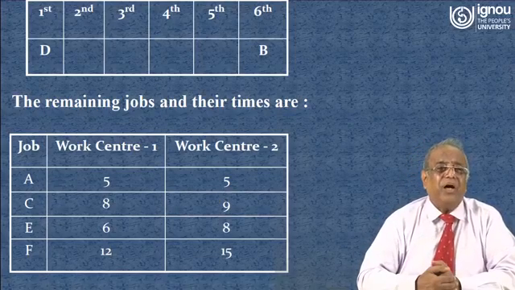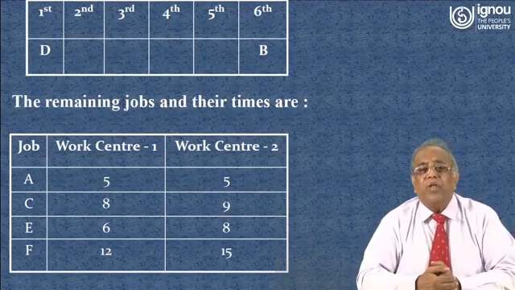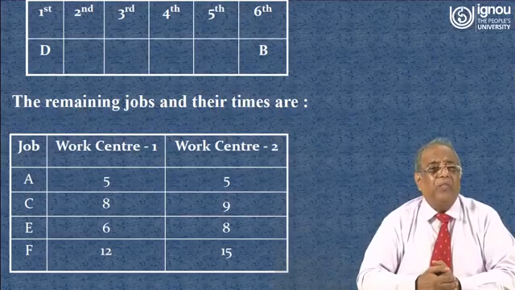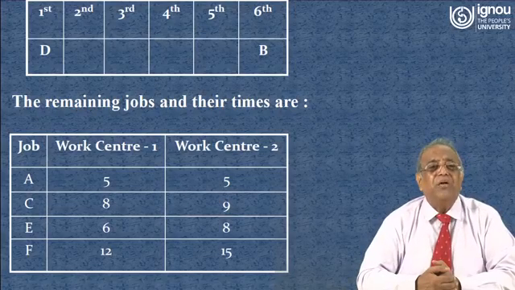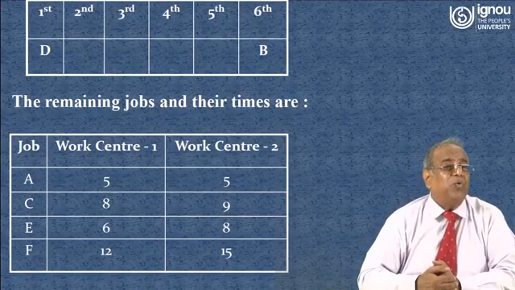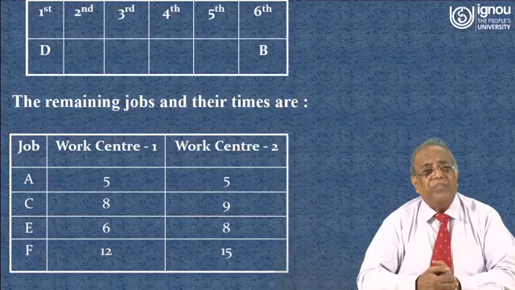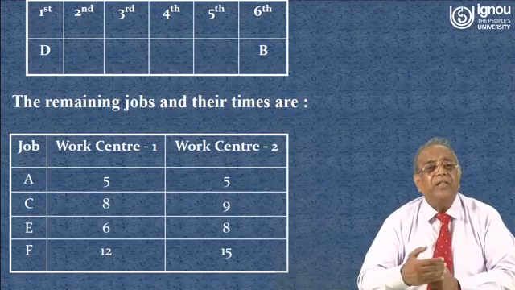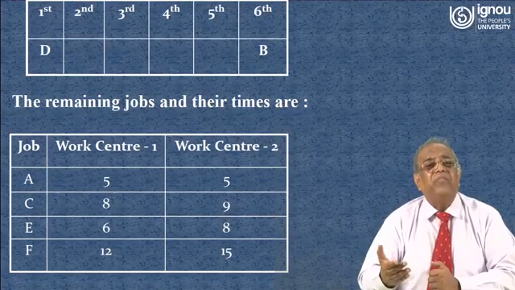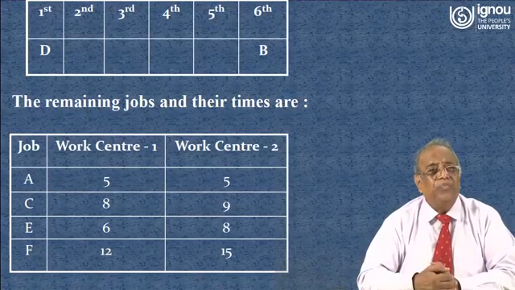The next jobs are A, C, E and F. The minimum processing time from this table is 5 and 5, and these two are identical. Now A you can place after D, that is on second position, or you can place it at the fifth position. If there is a tie, you can arbitrarily decide the position.